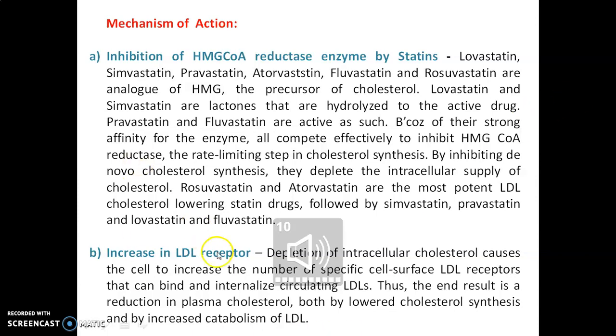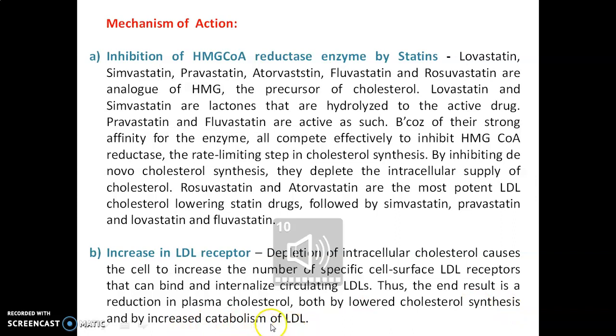So, increase in LDL receptors. Depletion of intracellular cholesterol causes the cell to increase the number of specific cell surface LDL receptors that can bind and internalize the circulating LDLs. The end result is reduction in plasma cholesterol, both by lowered cholesterol synthesis and by increased catabolism of LDL.